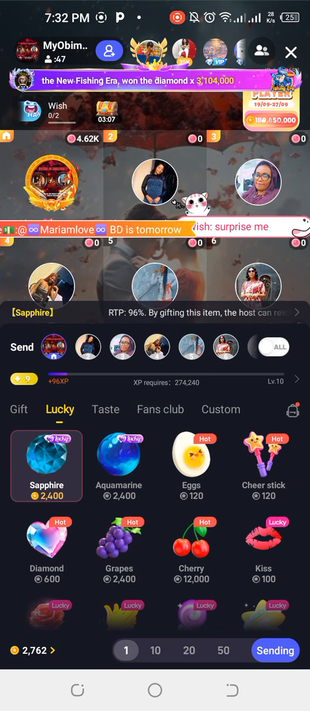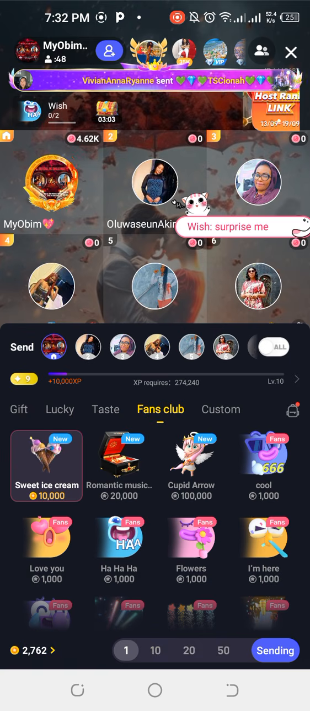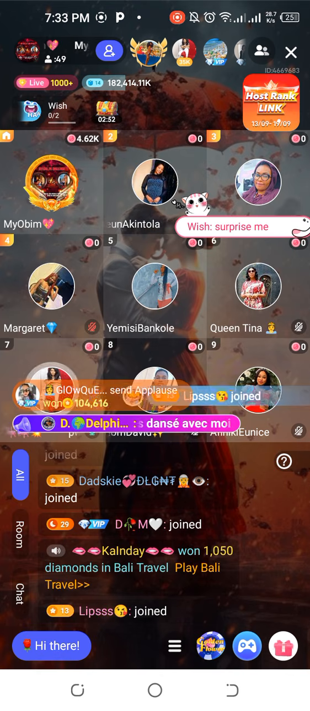And another thing again is you can get people to join your fan club, okay? So these are gifts from fan club, and once people join your fan club, all the coins are going to be accumulating, and it will be on your own end for as many people as join your fan club. So let's go back. Let me show you the next thing to do.